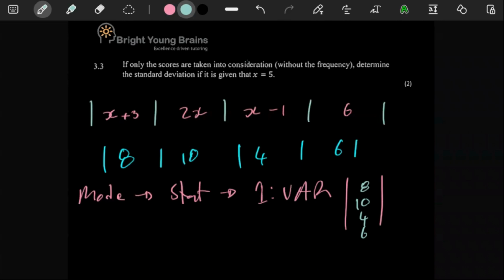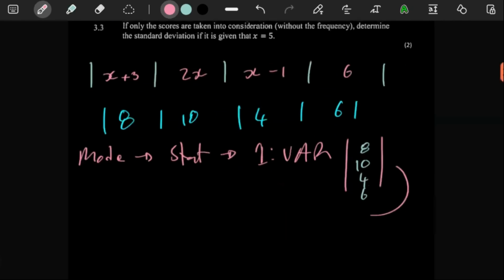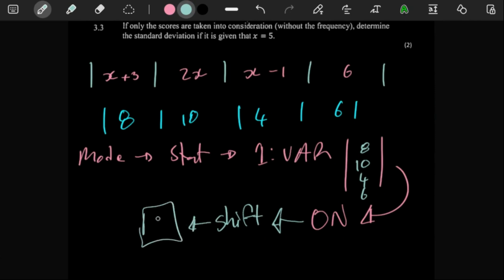Yeah. So you're then going to press the on button. Don't forget to press on, because if you don't press on, then most likely the data is not going to be saved. Let me just make an arrow there. You have to press on. After pressing on, you're going to press shift and then the number 1 button, if you're using the calculator, and then it's going to give you this button here.